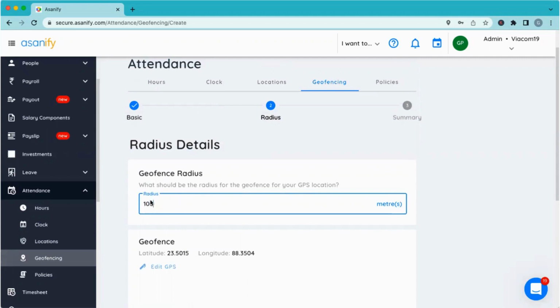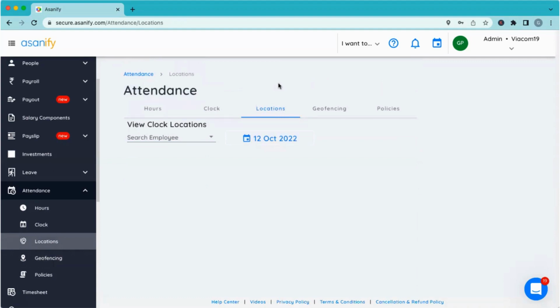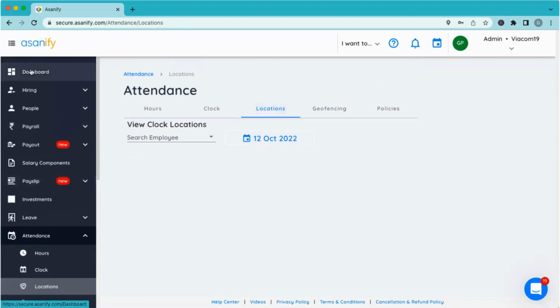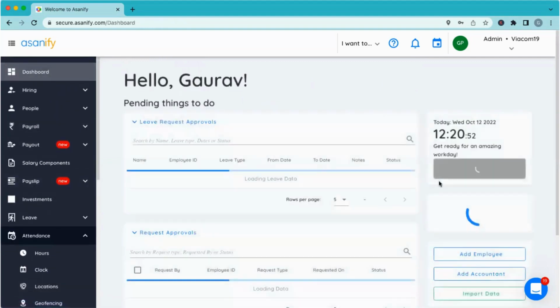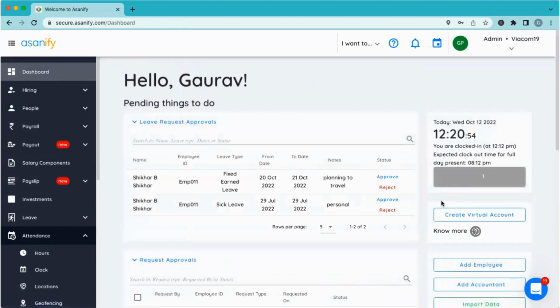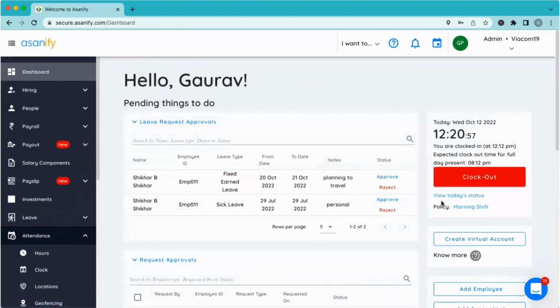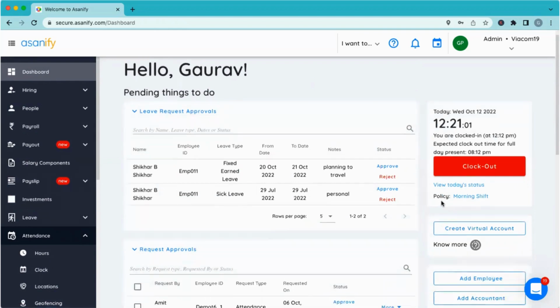So in that case, you need to define the geofence radius accordingly. Like you saw, I could not clock in because my location was based in Kolkata, and I could do that after I unfenced myself. So that is something which is critical before you assign a geofence policy. Just make sure that the employees are marked correctly in their work location and the radius has been set accordingly.